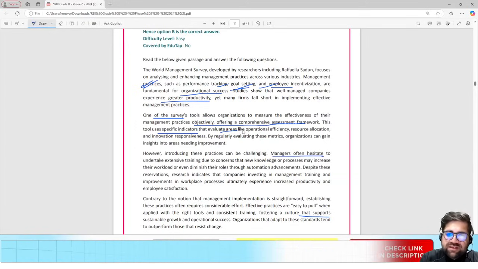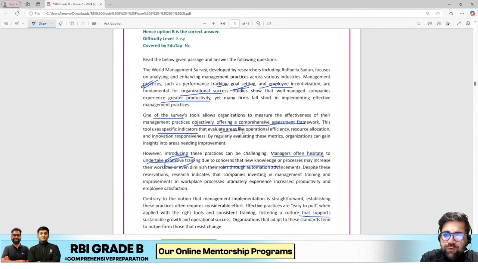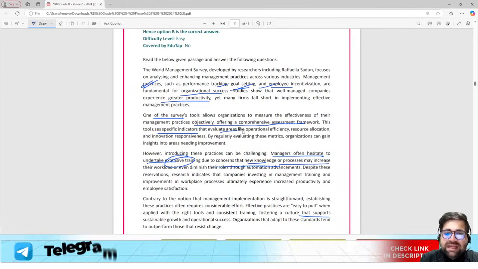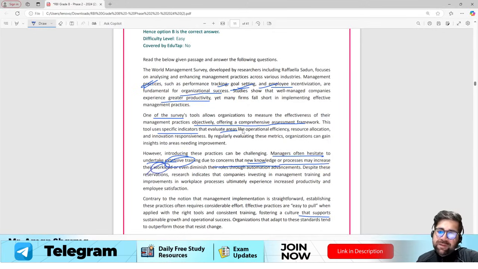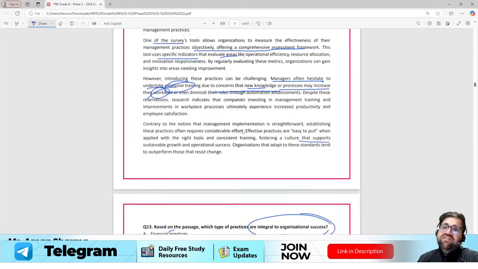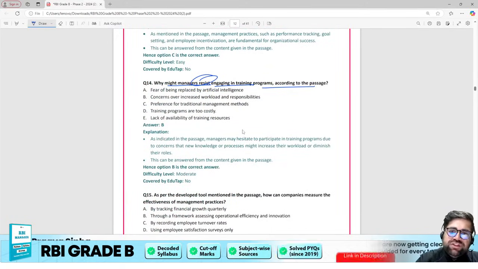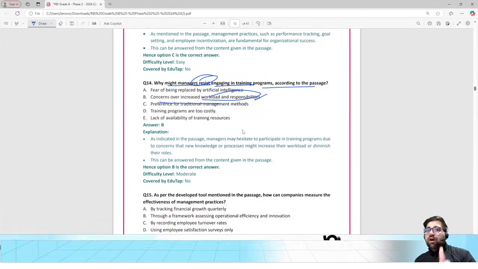Managers often hesitate to undertake extensive training due to concerns that new knowledge or processes may increase their workload or even diminish their roles through automated advancements. So the answer of this question will be option B, concerns of increasing workload and responsibility.